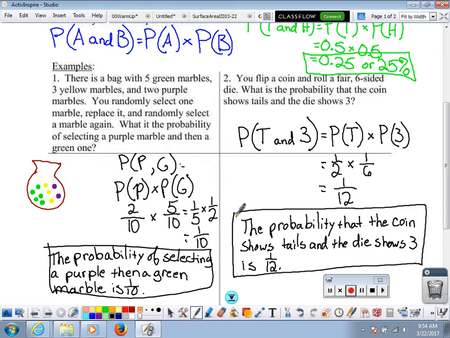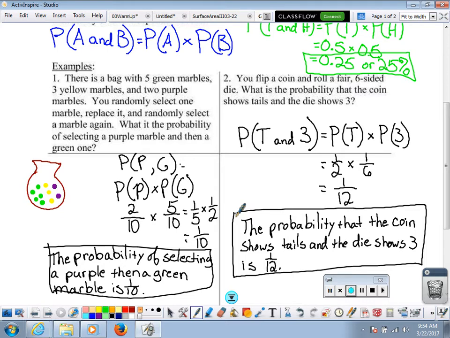Now remember, if you're dealing with fractions, it's a good idea to simplify where you can. If you can simplify it, it's going to make your job a little easier. Rather than multiplying 2/10 times 5/10, 1/5 times 1/2 gives you some slightly smaller numbers to work with. It's going to make your job a little bit easier. You don't have to simplify at the beginning. You can do it at the end. Just make sure you simplify the fractions when you can.